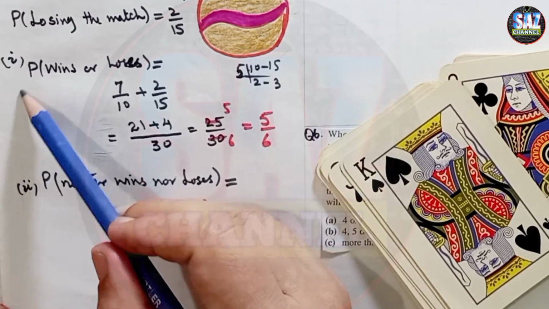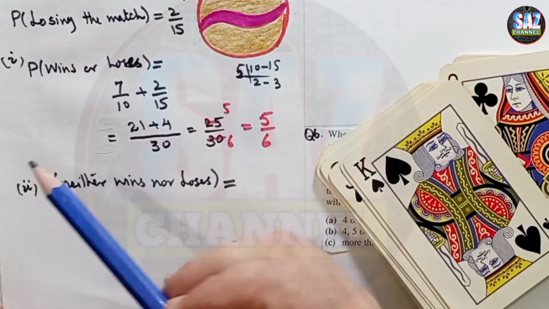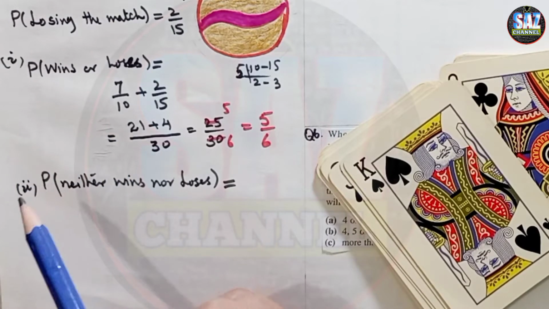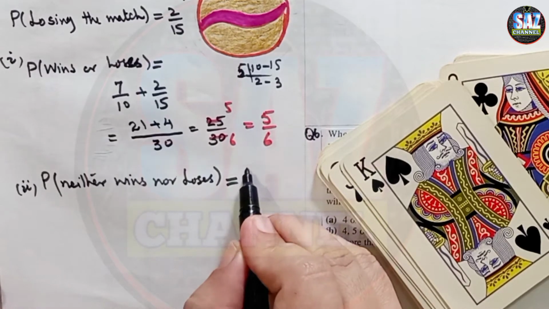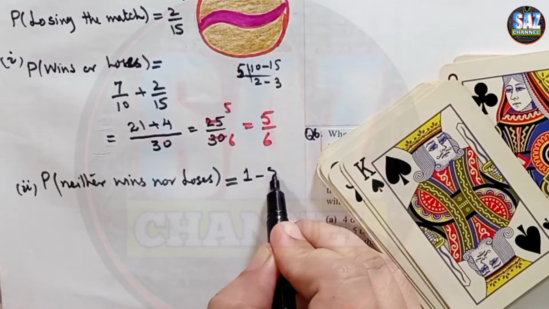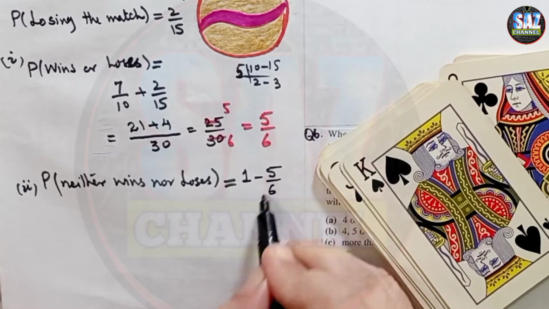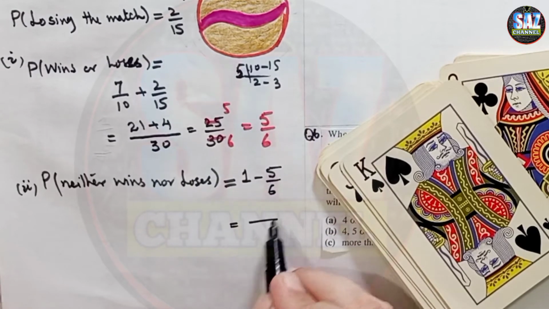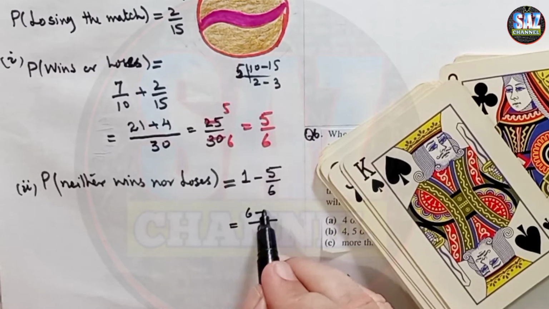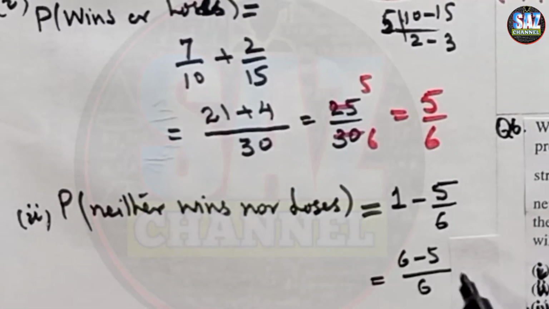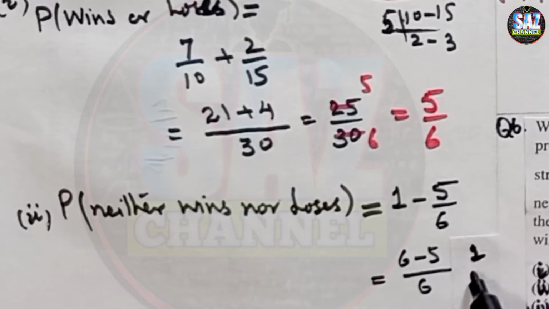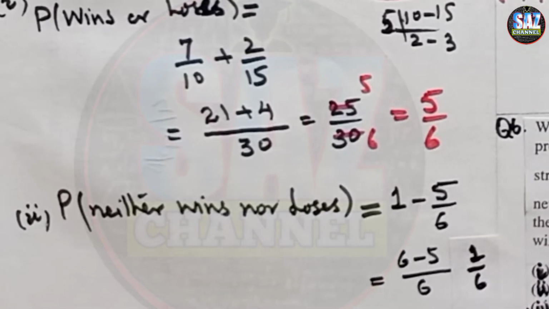They cannot happen at the same time. So what we can do is find their probability by the complementary events: 1 minus the probability of the previous part, 1 minus 5 by 6, and this will give me 6 minus 5 by 6, which is 1 by 6. Let me block my answer.